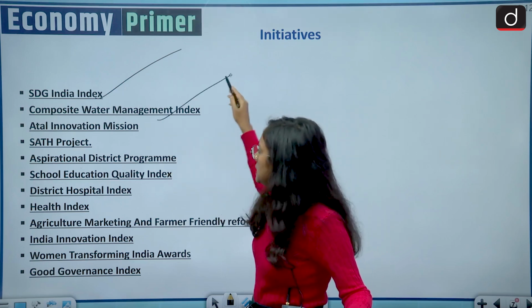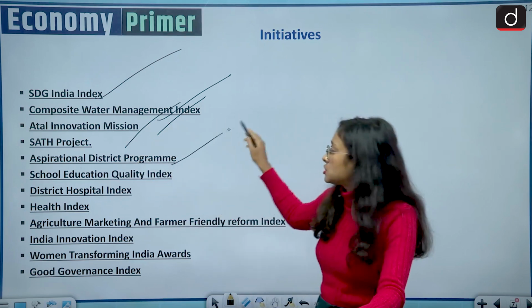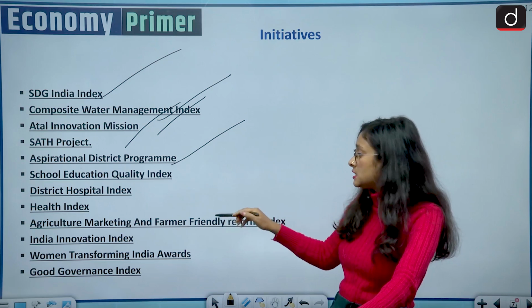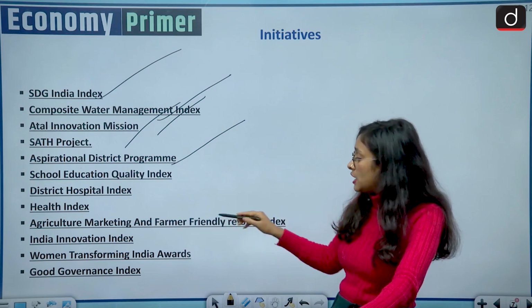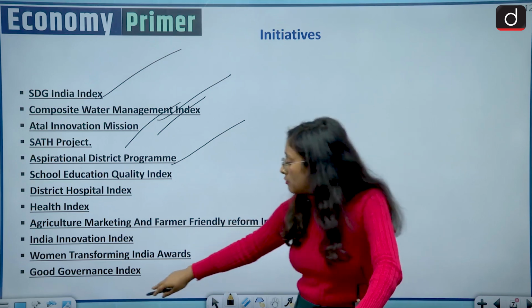Composite Water Management Index, Atal Innovation Mission, Project, Aspirational District Program, School Educational Quality Index, District Hospital Index, Health Index, Agriculture Marketing, India Innovation Index, Women Transforming India Awards, Good Governance Index.